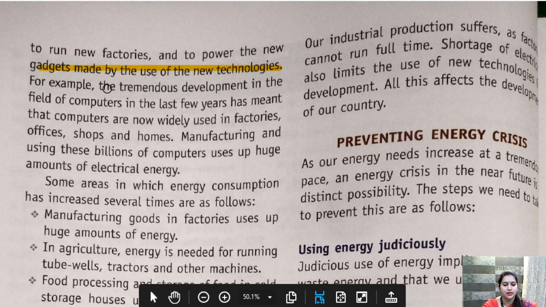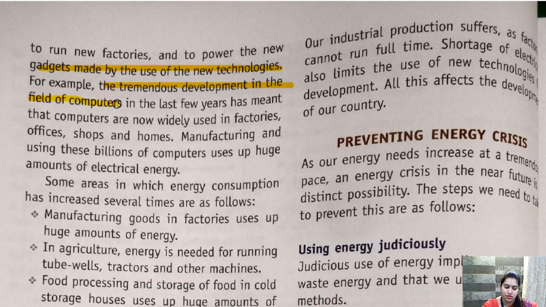For example, the tremendous development in the field of computers in the last few years has meant that computers are now widely used in factories, offices, shops and homes. Manufacturing and using these billions of computers uses up a huge amount of electrical energy.